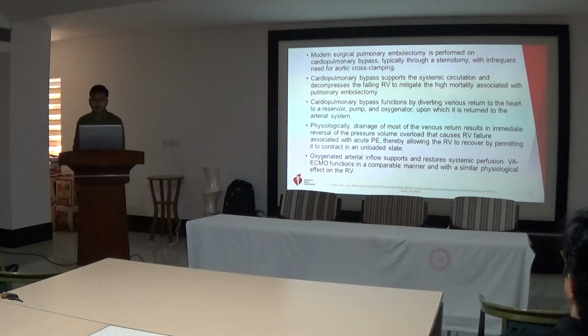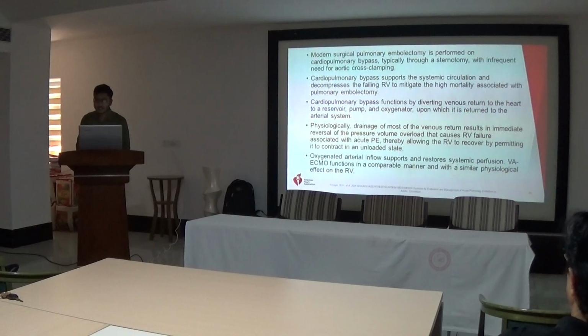So, modern pulmonary embolectomy is performed on cardiopulmonary bypass, typically through a sternotomy with frequent need of aortic cross clamping, and bypass supports the systemic circulation and decompresses the failing RV to mitigate the high mortality associated with pulmonary embolectomy. And cardiopulmonary bypass functions by diverting venous return to the heart to a reservoir, pump and oxygenator, from which it is returned to the arterial system.